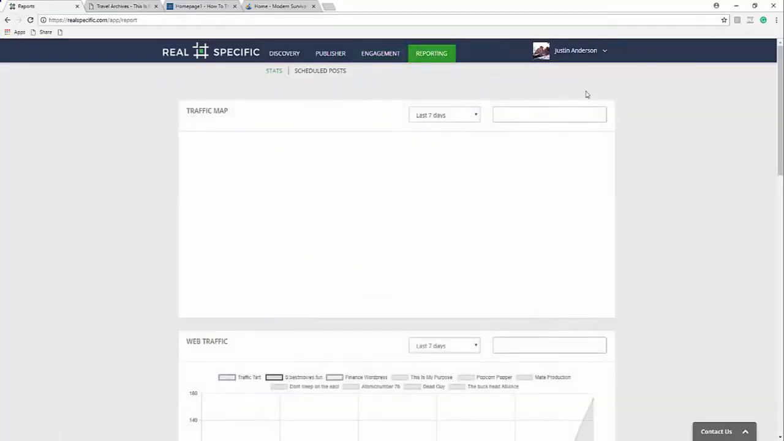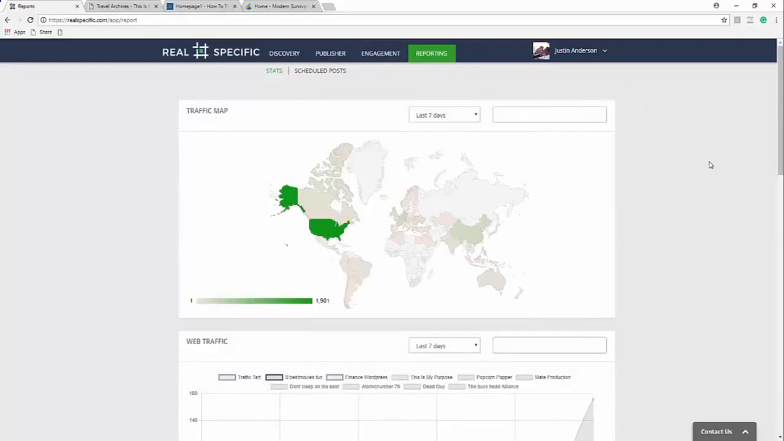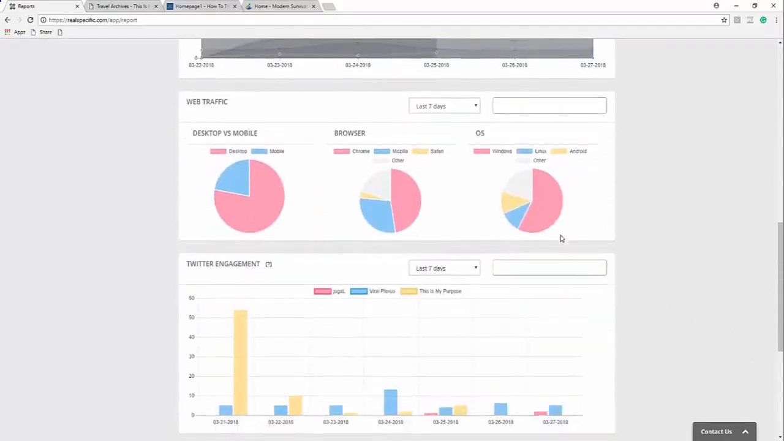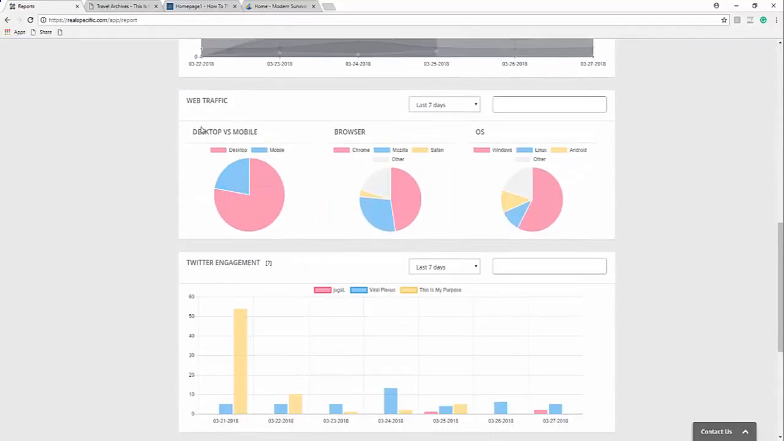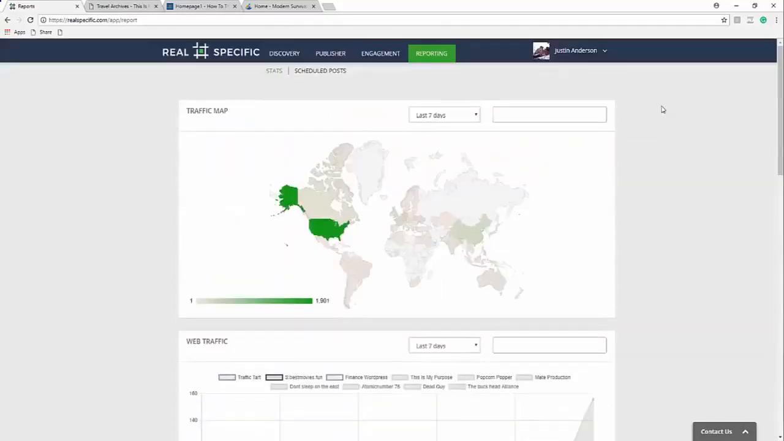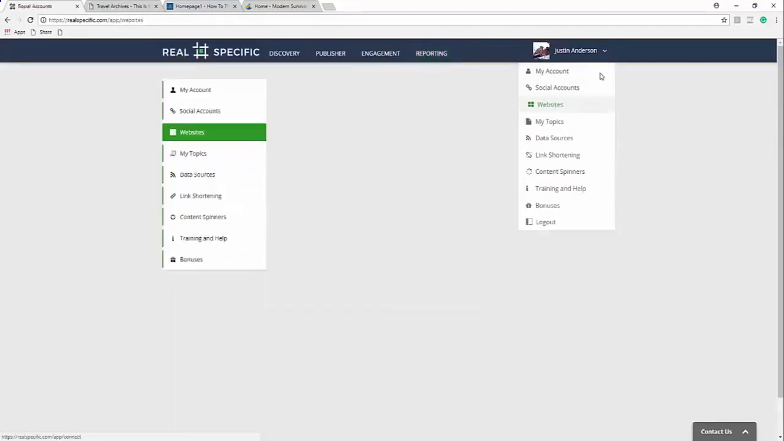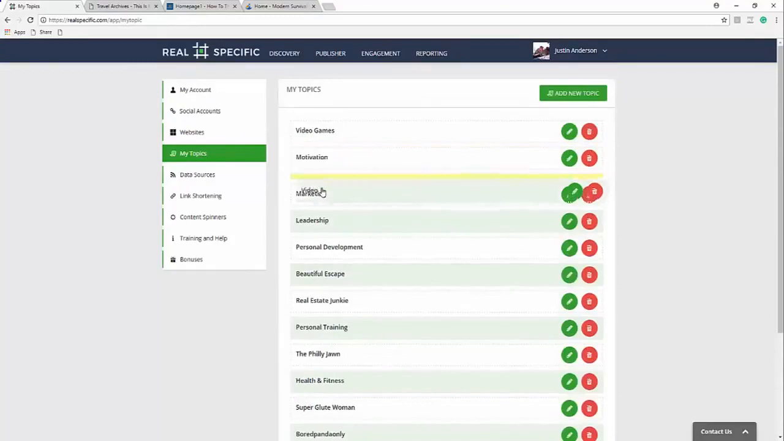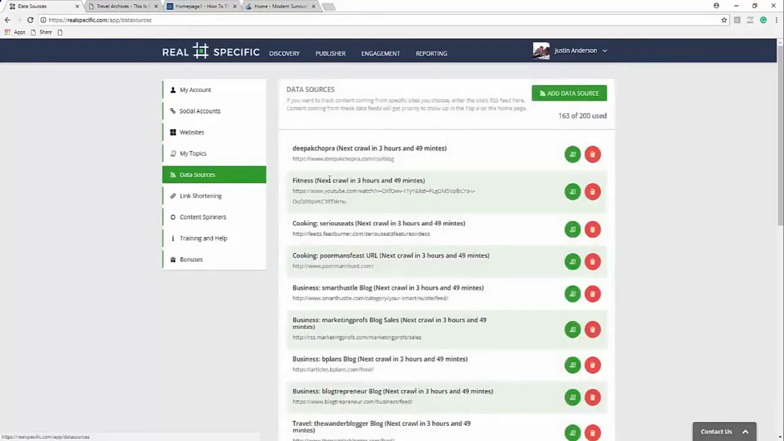And so the final piece to this is the reporting section. This is where we really try to strive, with some very detailed reporting: where in the world they're coming from, compare my website traffic against each other, what type of web traffic, whether it's dashboard, mobile, browser, OS, my Twitter engagement. Then I can come down here, add my websites, my topics, which I can then again drag and drop,